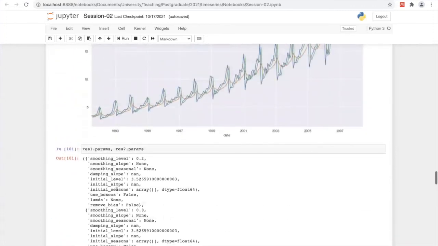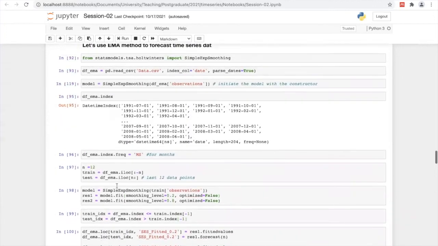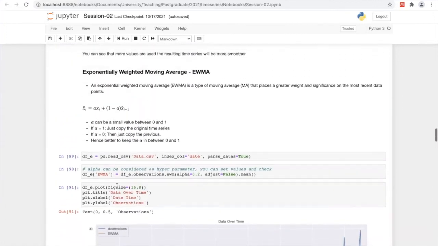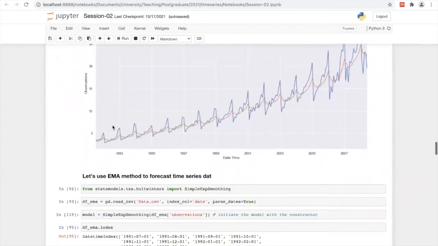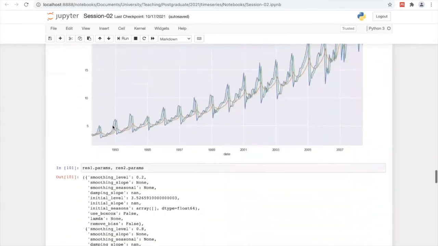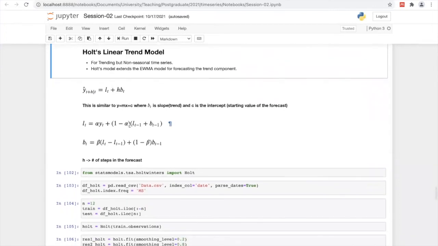Then let me show you this equation: x bar sub t equals alpha times x_t plus 1 minus alpha times x bar_{t-1}. Let's go again to this equation.